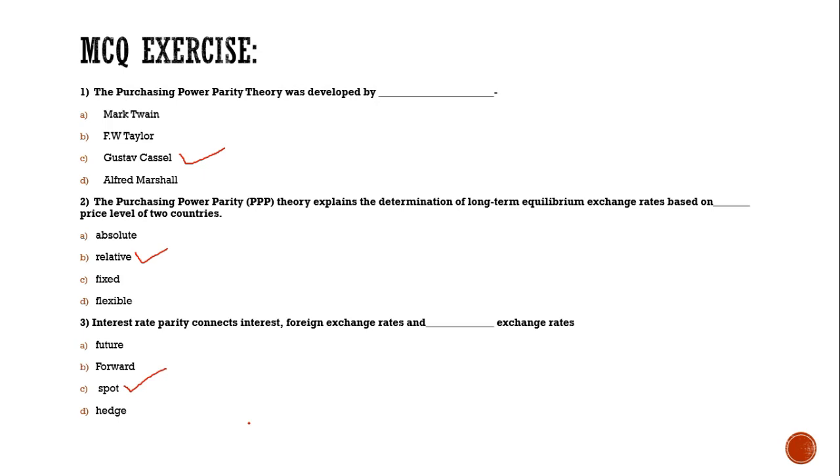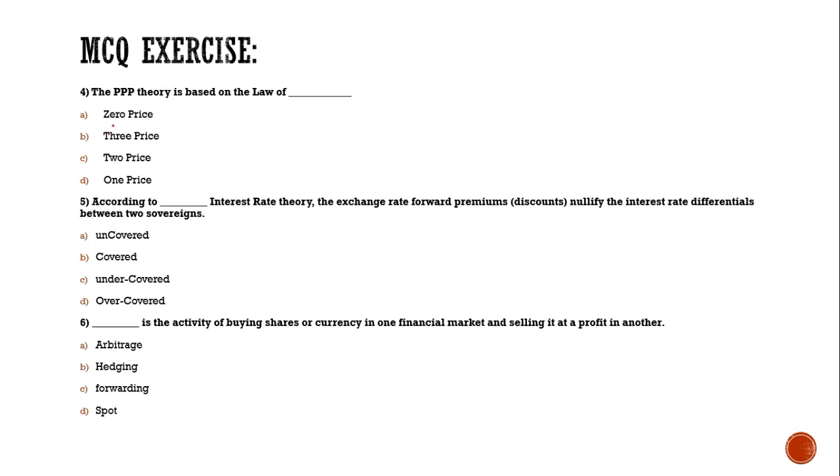Now we jump on to the last part of the MCQ exercise. Again, 3 questions are given. Number 1, the PPP theory is based on the law of dash. Options are 0 price, 3 price, 2 price, and 1 price.